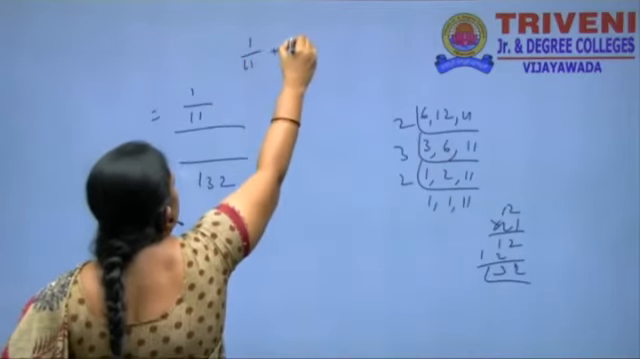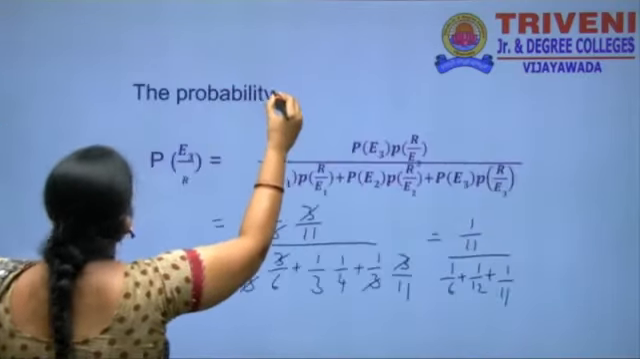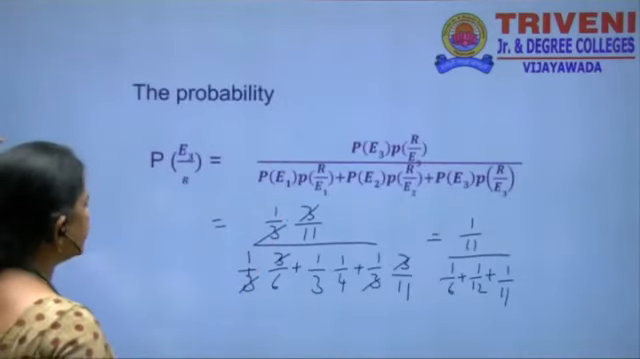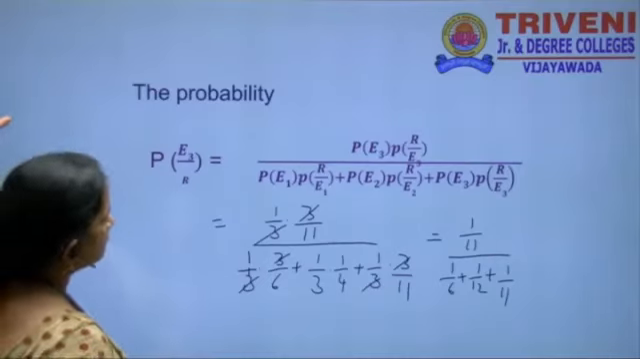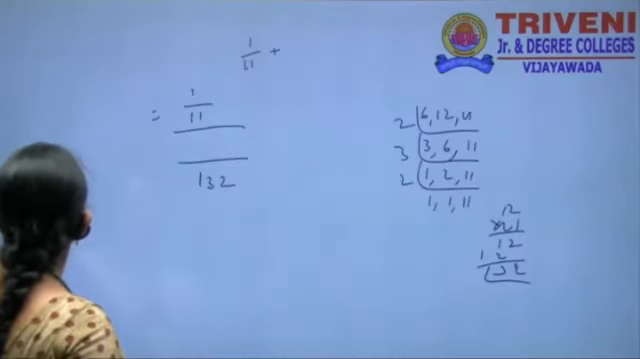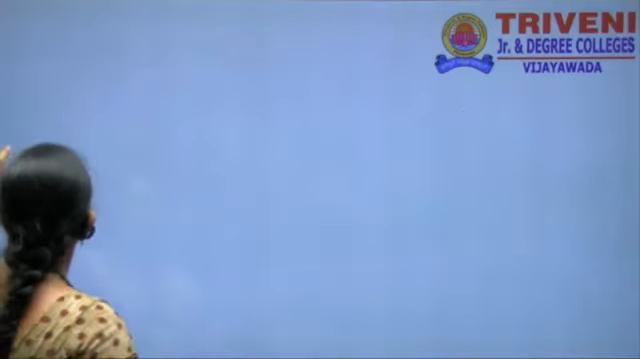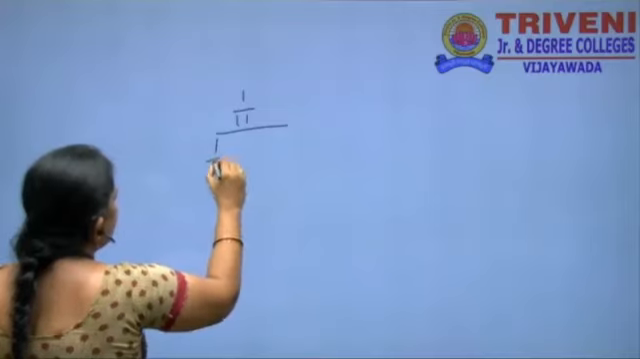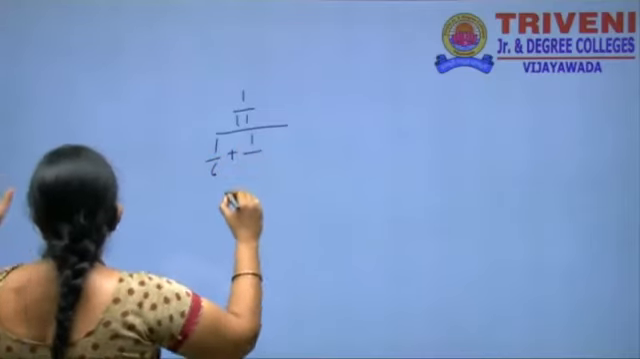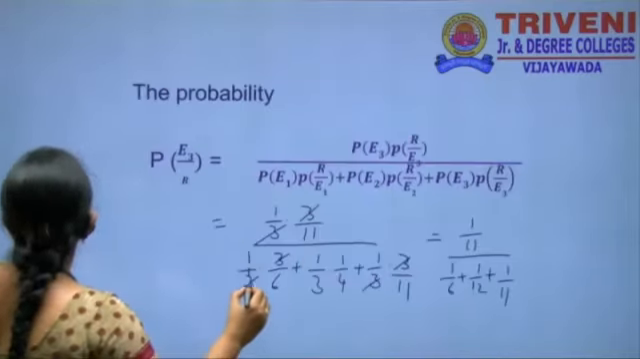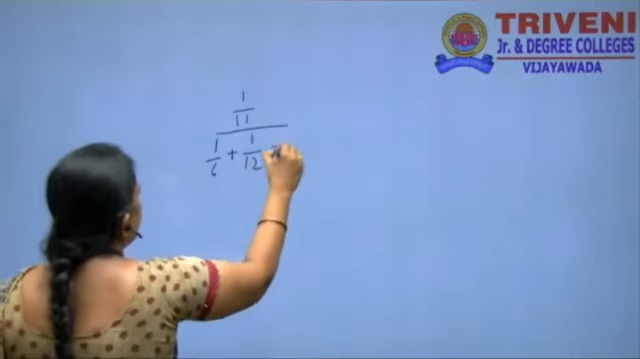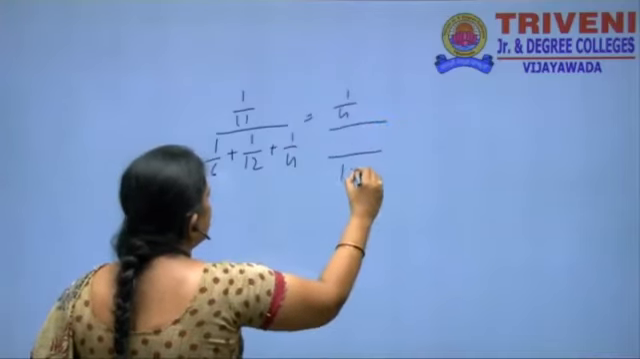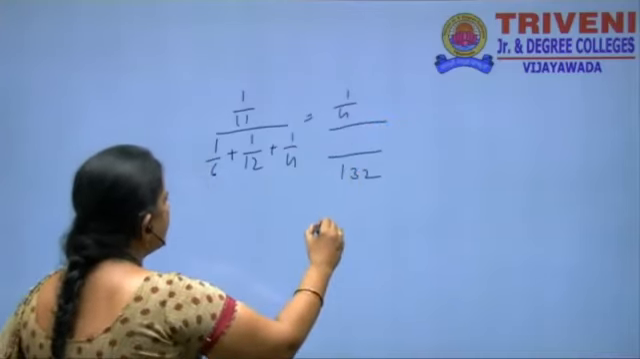1 by 11 plus 1 by 11 plus 1 by 12 plus 1 by 11. 1 by 11, 1 by 6 plus 1 by 12 plus 1 by 11. Here the LCM is 132. How many times here? 6.